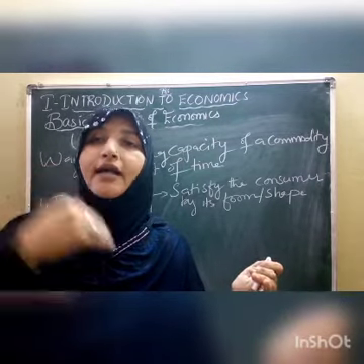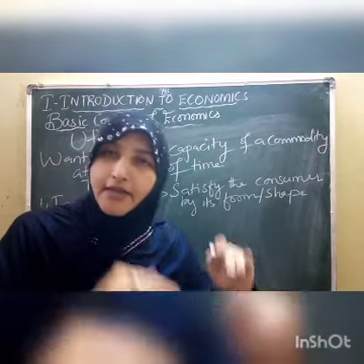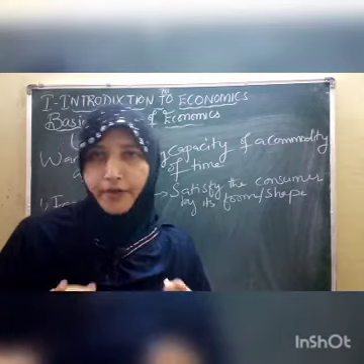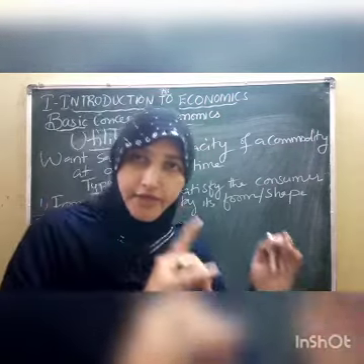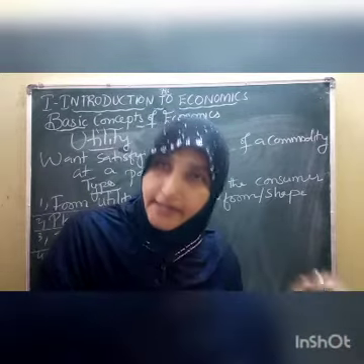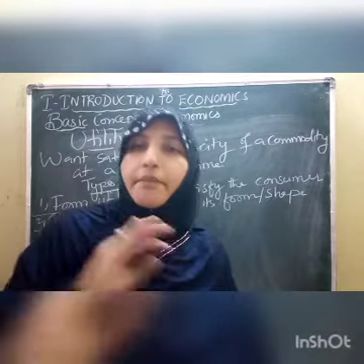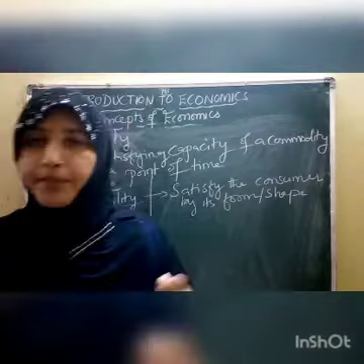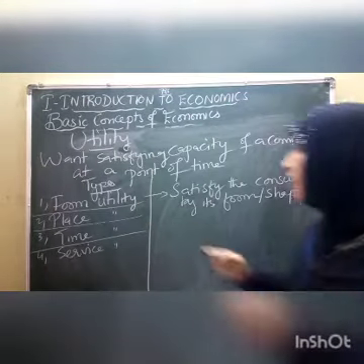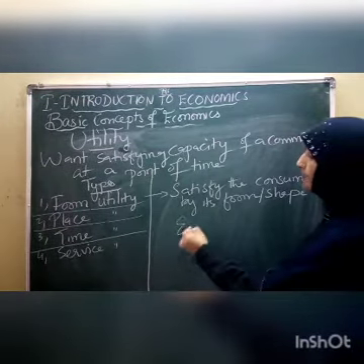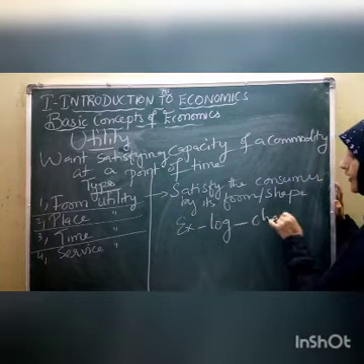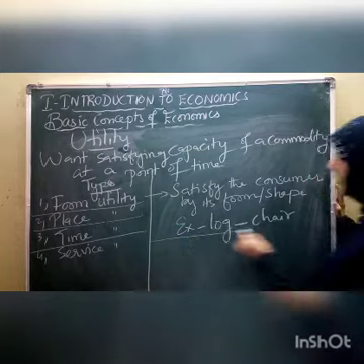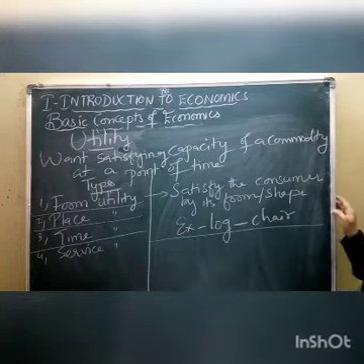Now it is satisfying our need by sitting on it. I hope it is clear. The utility that satisfies the human want by changing its shape, we call form utility. The example is, children, conversion of log to chair is called form utility. I hope it is very clear, children.